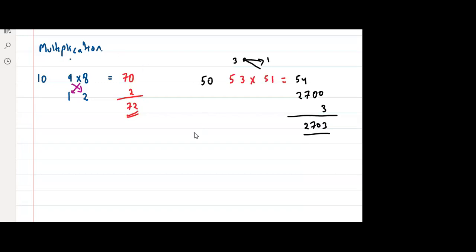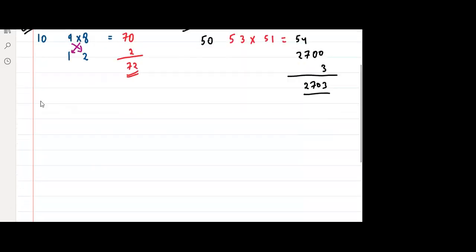So let's take one more example, right? This is example number 1, this is example number 2, and let's take a third example. Then I'll write the method. Don't worry, I'll write each and every step. So let us take this number 48 into 47. Now 48 into 47, which is the number that we should take?